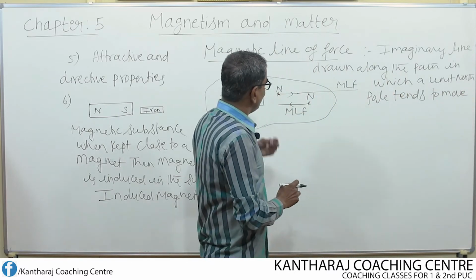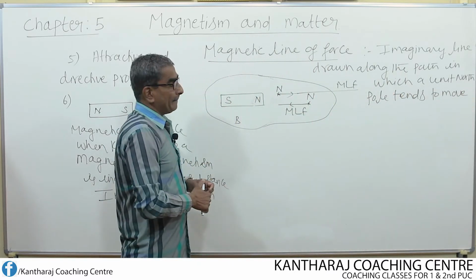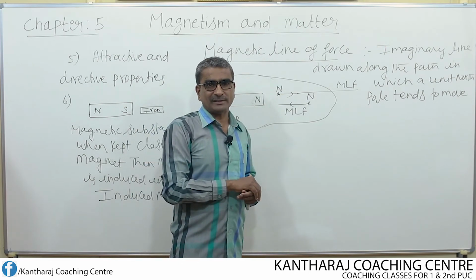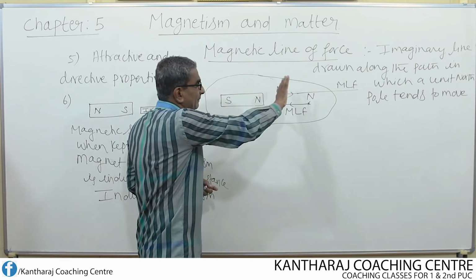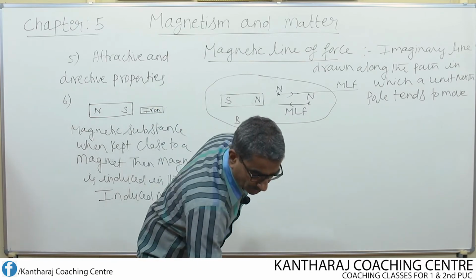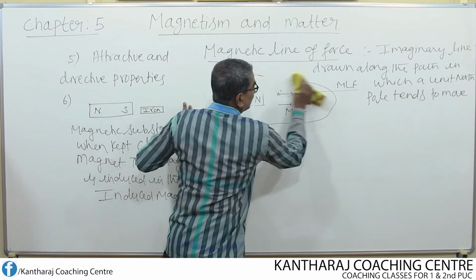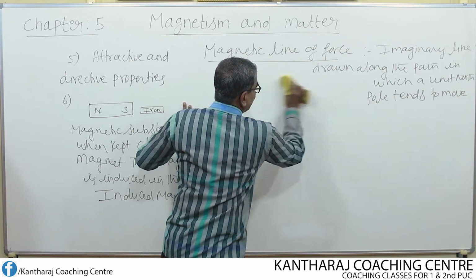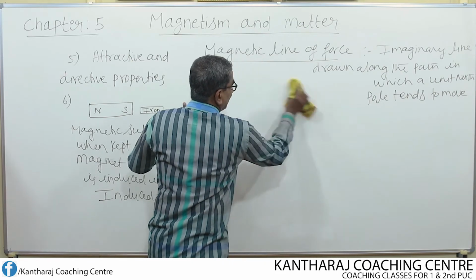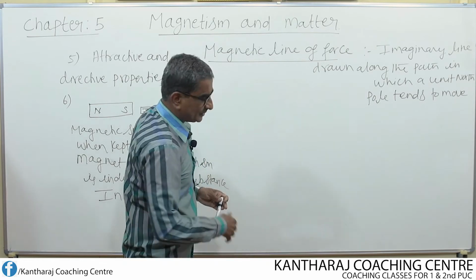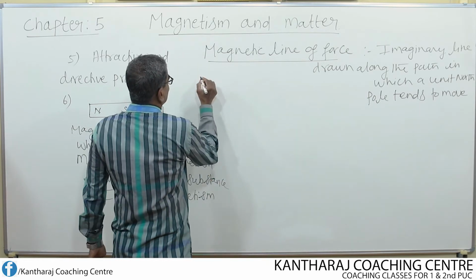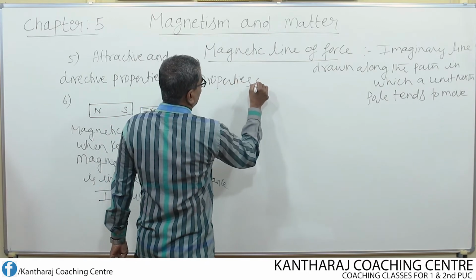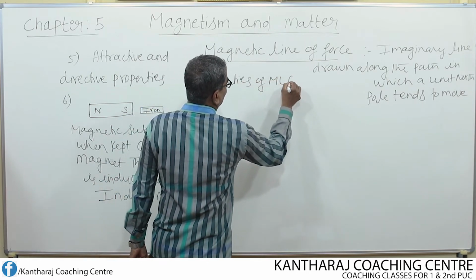Okay. Now let us write the magnetic field pattern due to a bar magnet. That means let us now study the properties of magnetic line of force. If I consider the properties of magnetic line of force, similar to electric line of force, we come across too many properties. Let us consider now. So properties of magnetic line of force.